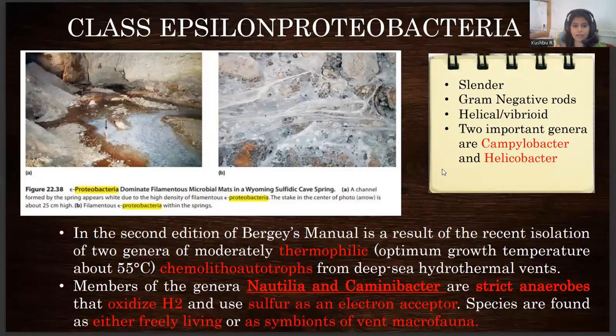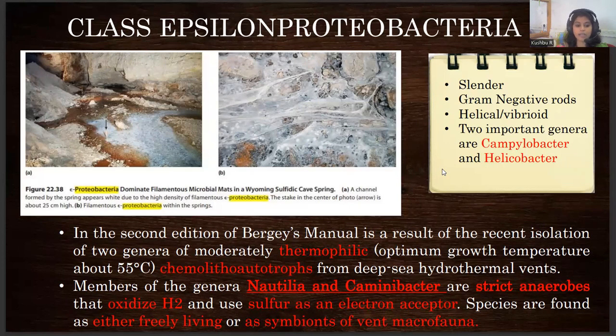The last type of proteobacteria is epsilon proteobacteria, which are slender, gram-negative, rod-shaped. They can also be helical or vibrioid. It includes 2 important organisms, Campylobacter and Helicobacter. These are seen in relatively high temperatures; they are thermophilic in nature.